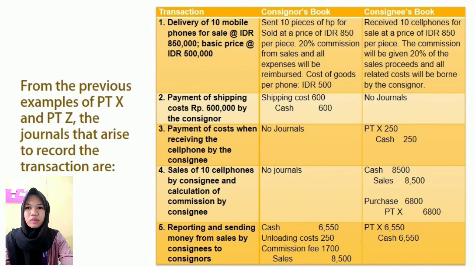Third, payment of costs when receiving the cell phones by the consignee. In the consignor's books, there is no journal, and in the consignee's books, the journal is PTX in debit and cash in credit. Fourth, sales of 10 cell phones by the consignee. In the consignor's books, there is no journal, and in the consignee's books, the journals are cash in debit and sales in credit, and after that, purchase in debit and PTX in credit. Reporting and sending money from sales by the consignee to the consignor. In the consignor's books, the journal is cash in debit, unloading cost in debit, and commission fee in debit, and then the credit is sales. In the consignee's books, the journal is PTX in debit and cash in credit.